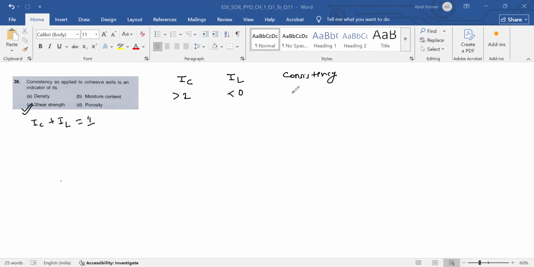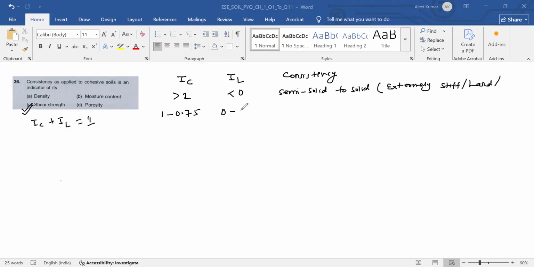For this condition, consistency is semi-solid to solid, or extremely stiff, hard.